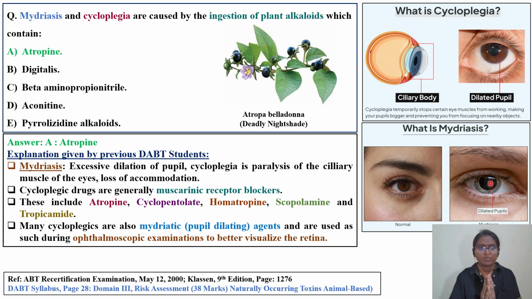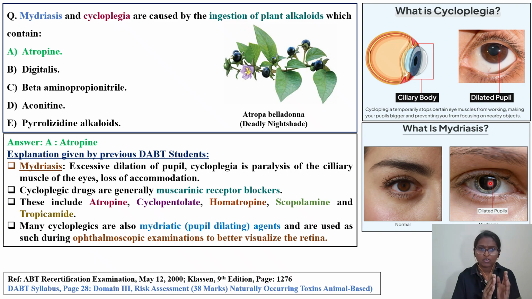Cyclopedic drugs are certain drugs which generally act on muscarinic receptors. They will block these muscarinic receptors. Examples of the cycloplegic drugs are atropine, cyclopentolate, homatropine, scopolamine, tropicamide. Very frequently you will come across these questions. Cyclopentolate you'll come across, atropine also in your exam, scopolamine also. So try to remember these examples also.